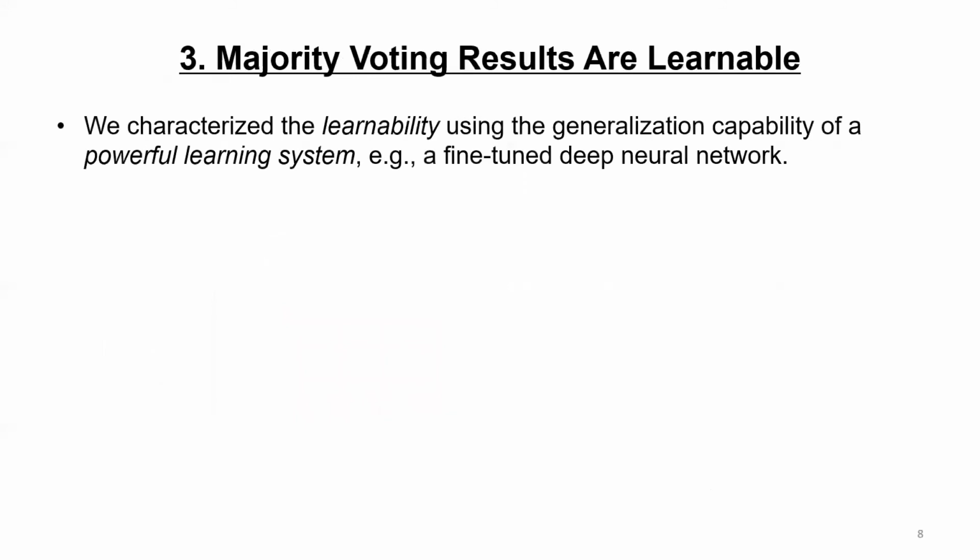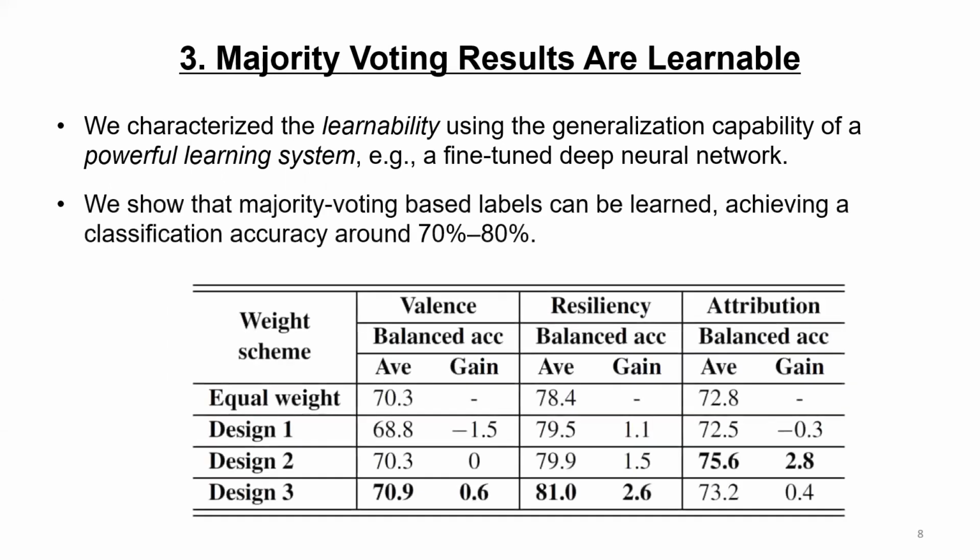Our third finding is that majority voting results are learnable. We characterize the learnability of majority voting results using the generalization capability of a powerful learning system. In this case, we trained a fine-tuned deep neural network. Let's take a look at the experimental results. The 3 columns in the table correspond to 3 different sub-datasets for the learnability experiments.